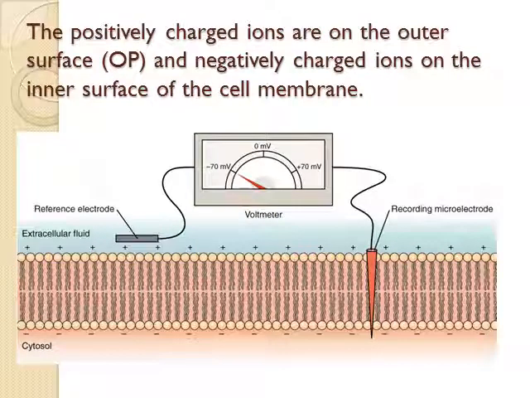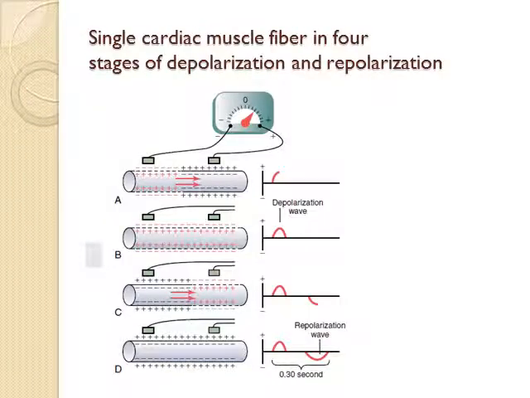Normally in a cell, the positively charged ions are on the outer surface of the cell and negatively charged ions are on the inner surface of the cell membrane. This is a representation of a single cardiac muscle fiber in 4 stages of depolarization and repolarization.